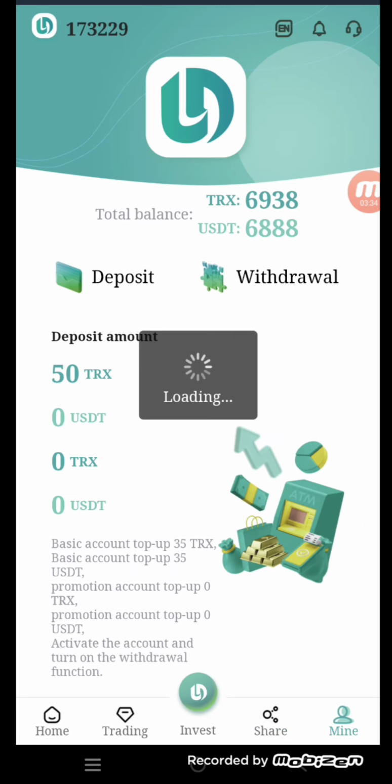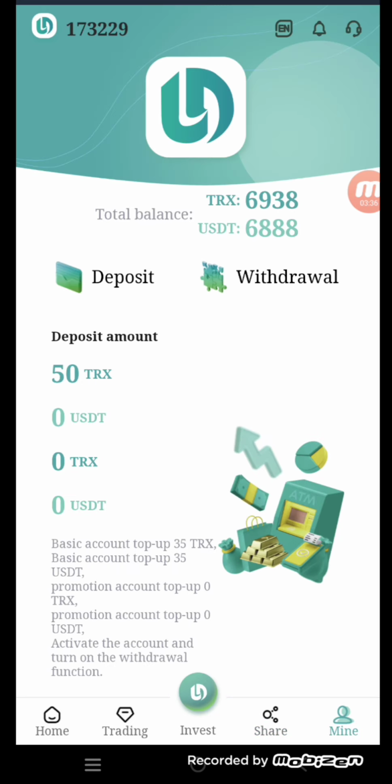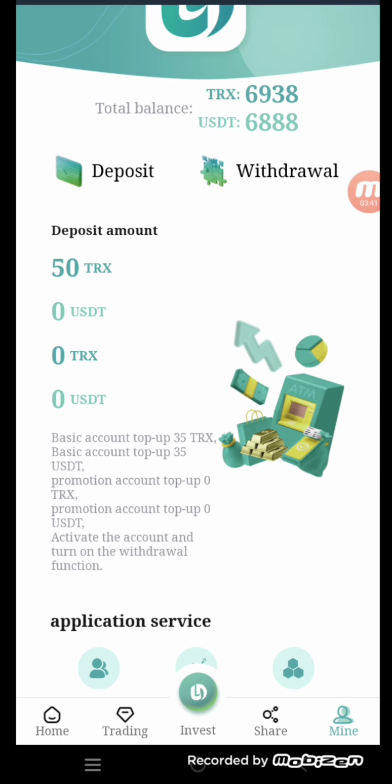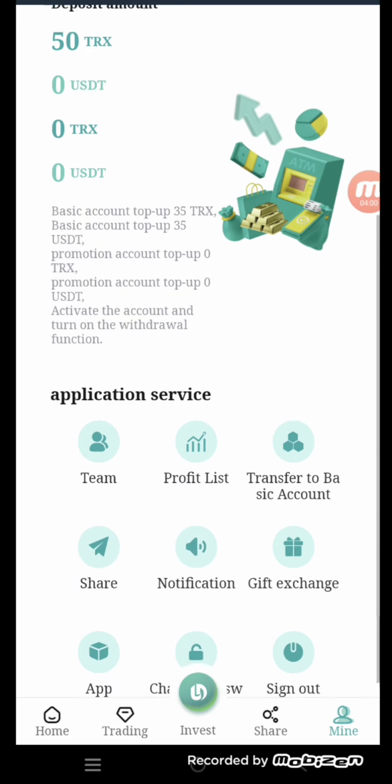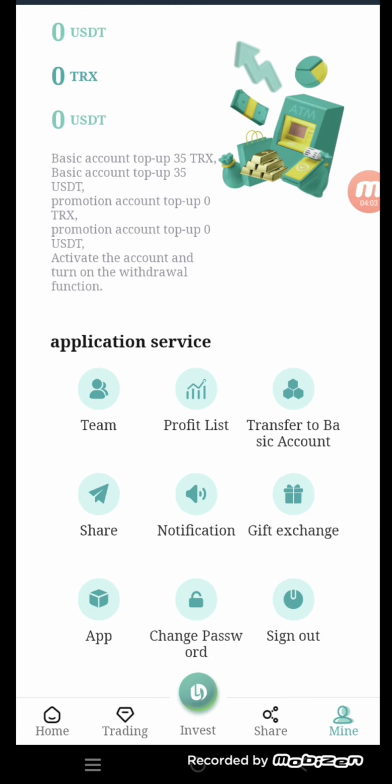Now we are going to mine. Here you can see our total balance, deposit and withdraw, with deposit amount 5 TRX, 0 USDT, 0 TRX, 0 USDT. Basic account top up 35 TRX, basic account top up 35 USDT, promotion account top up 0 TRX, promotion account top up 0 USDT. Activate the account and turn on the withdrawal function. Application services: here are the team profit list, transfer to basic account, share, notification, gift exchange, app, change password and sign out.